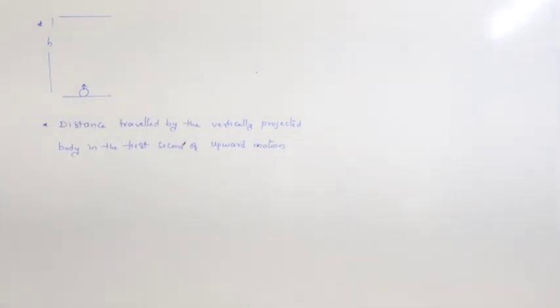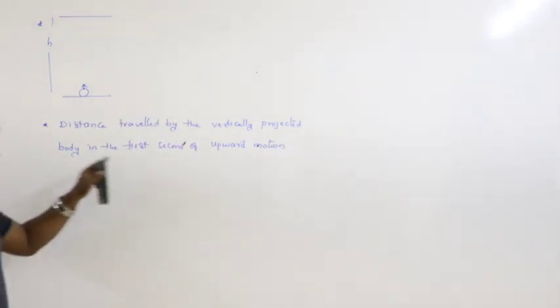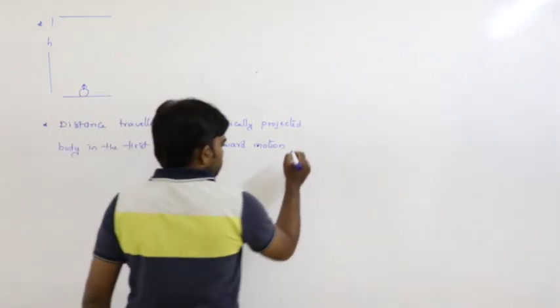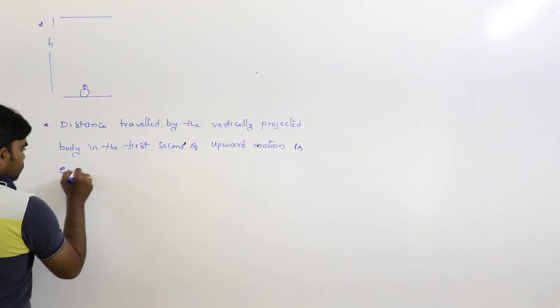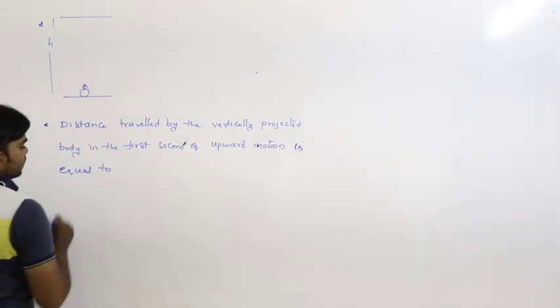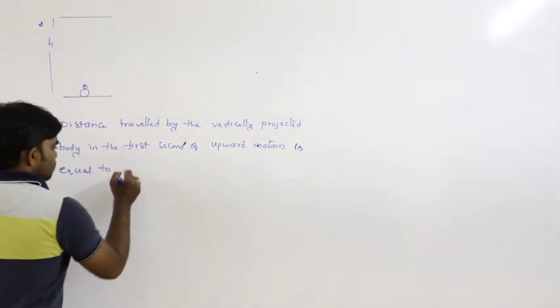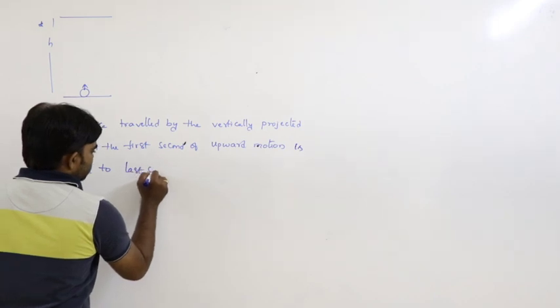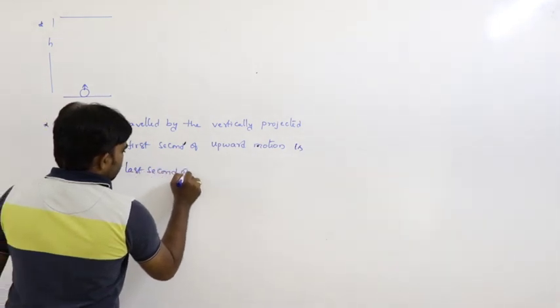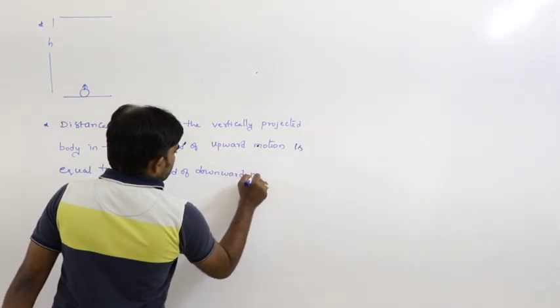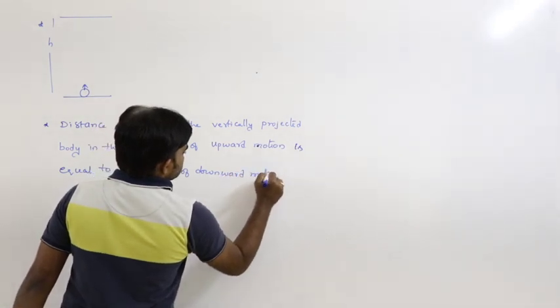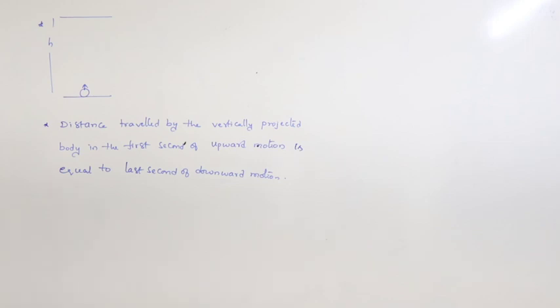The distance travelled by the vertically projected body in the first second of upward motion is equal to the last second of downward motion. This is one more concept.